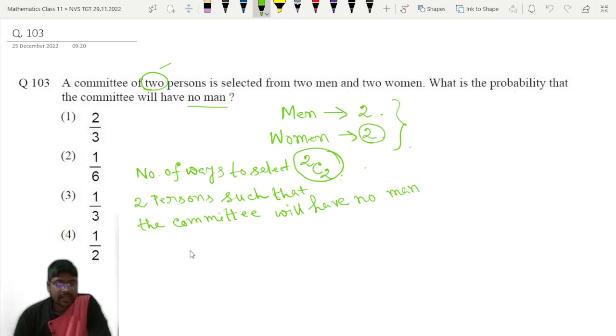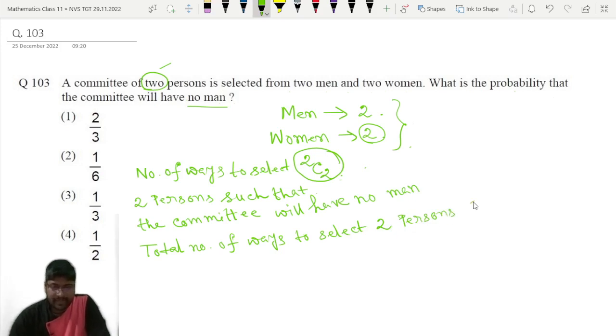And the total number of ways of selecting 2 persons out of these 4, what is the total number of ways to select 2 persons from the given 4 persons?